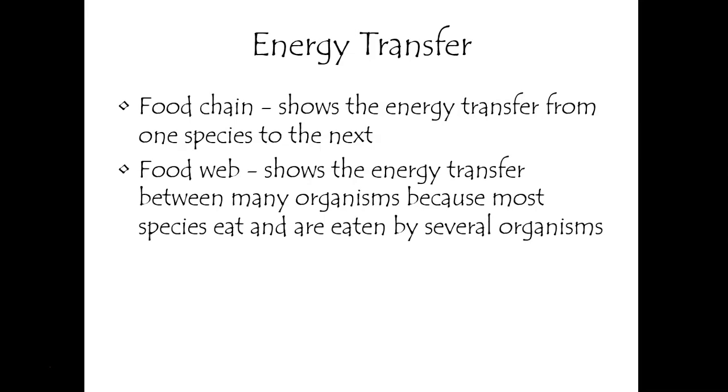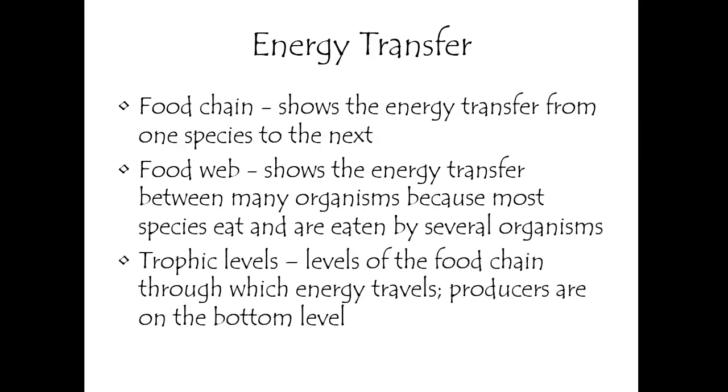Food chain is one species to the next. Food web is energy transfer between many. Webs are big, they're intricate. Chains are like a single chain. Okay, and these will demonstrate trophic levels. And these trophic levels are really just describing the levels of the food chain.